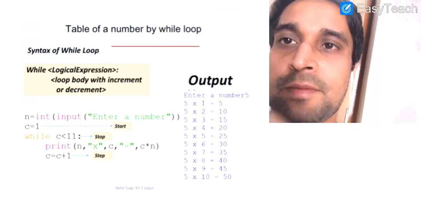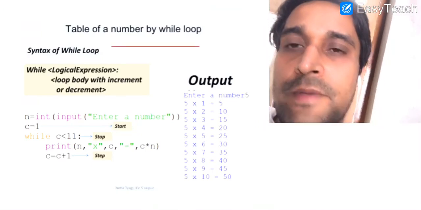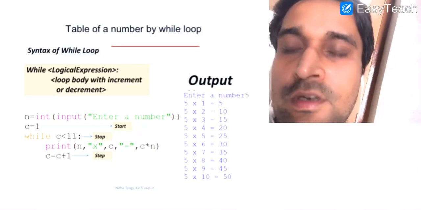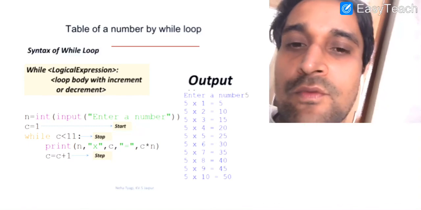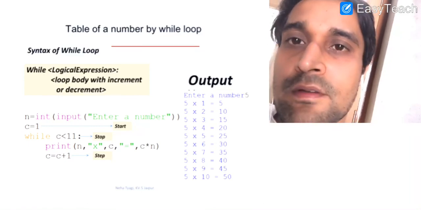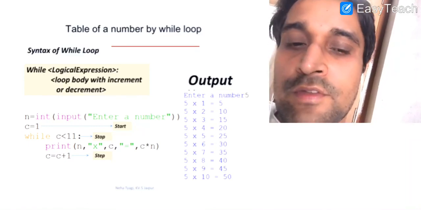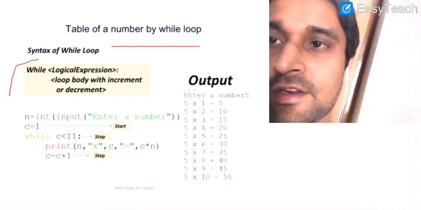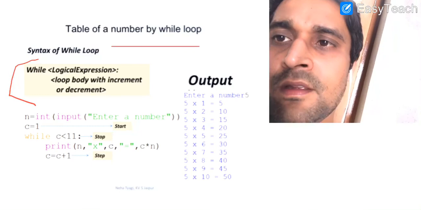Now our next looping statement is the while loop. The while loop is also used to repeat a set of instructions, and till your condition is true the statement will execute. When your condition becomes false, then the body of the loop will not execute and your loop will be terminated. Here is the syntax of the while loop.